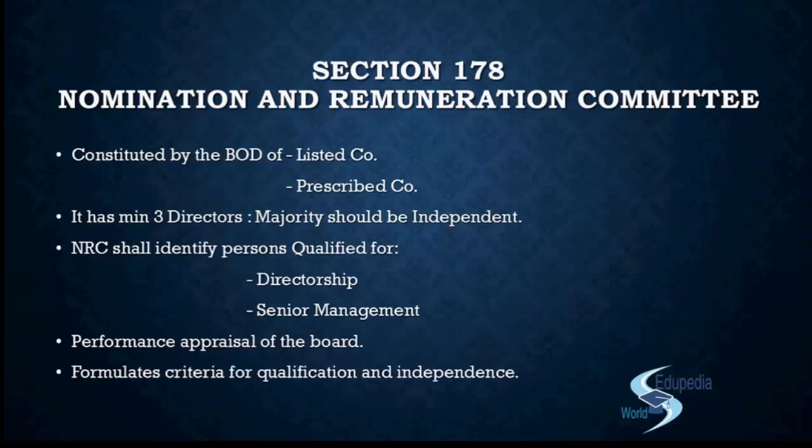Further, it shall also formulate the criteria for determining the qualification, the positive attributes and the independence of a director, right? So how do you actually judge the qualification? What are the procedures based on which you will identify the independence of the director? Those criteria are also laid down by the nomination and remuneration committee.